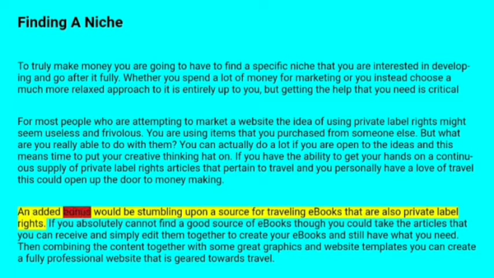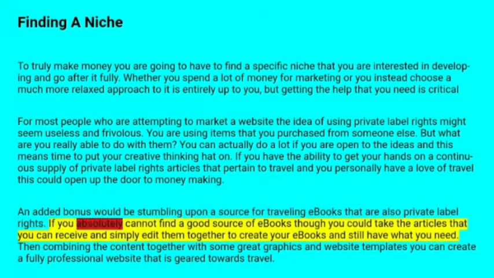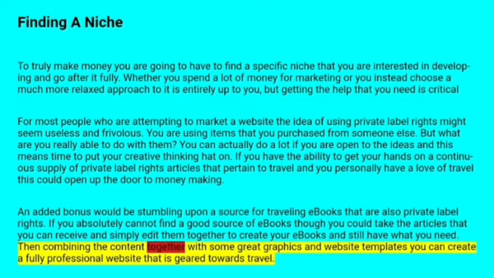An added bonus would be stumbling upon a source of travel ebooks that are also private label rights. If you absolutely cannot find a good source of ebooks, though, you could take the articles you receive and simply edit them together to create your ebook and still have what you need. Then, by combining the content together with some great graphics and a website template, you can create a full, professional website that is geared toward travel.